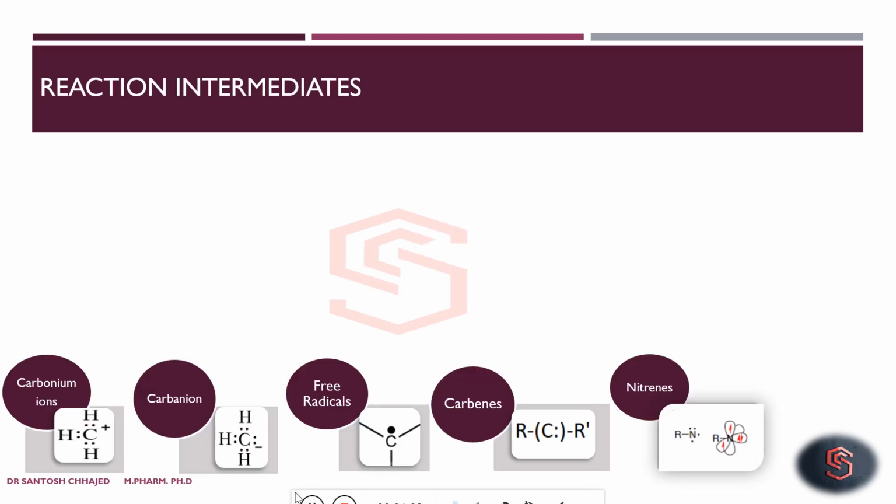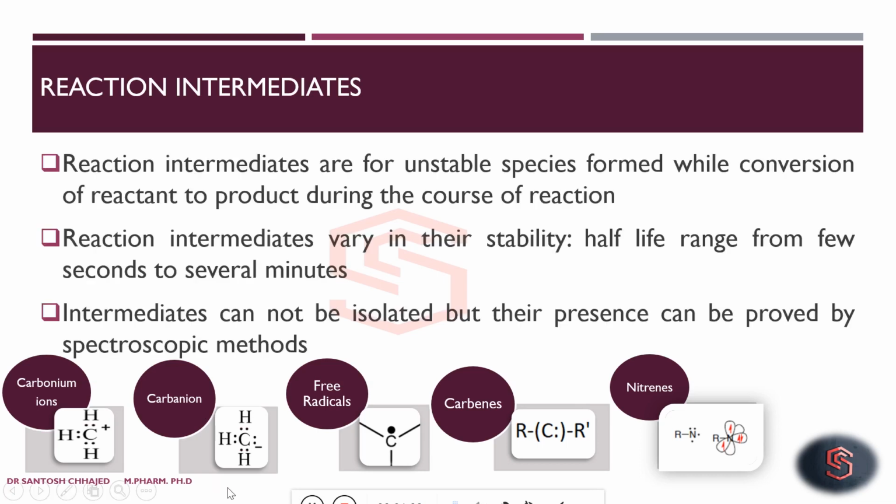And we already learned that their stability is not the same, depending upon structure. Stability of these intermediates varies, and some intermediates can be stable for a few seconds, that is their half-life can be a few seconds, or some intermediates have a half-life in minutes.